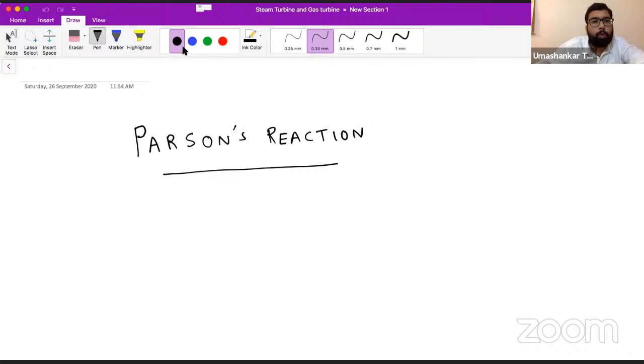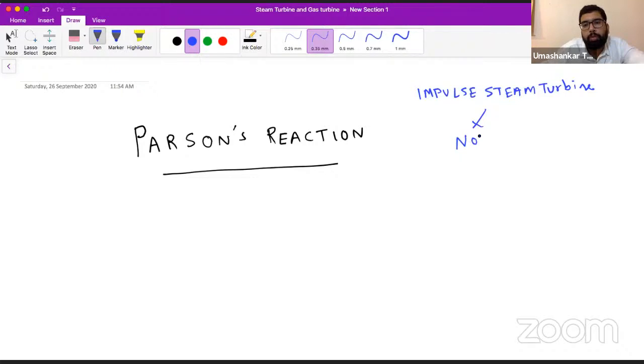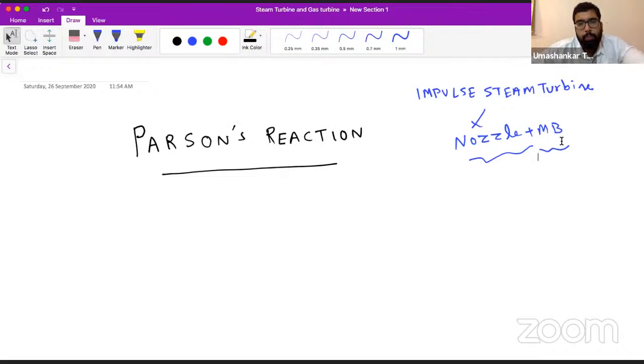Before this, we have seen the impulse steam turbine, which we have covered in all respects. The impulse steam turbine, as discussed, was the combination of nozzle and moving blade. We have completed the nozzle part, and then the moving blade part.